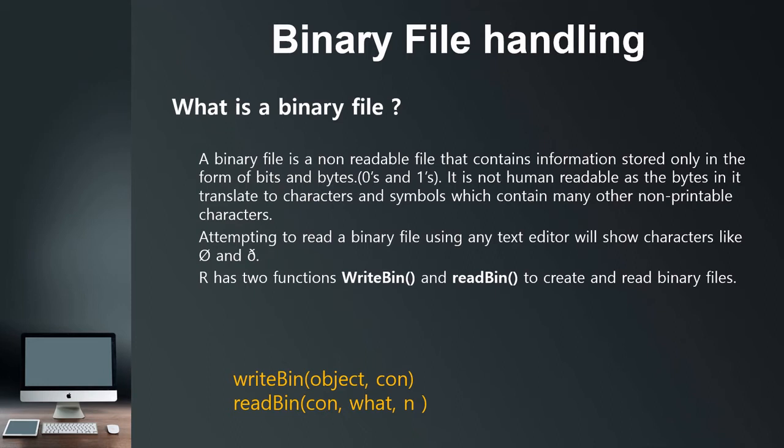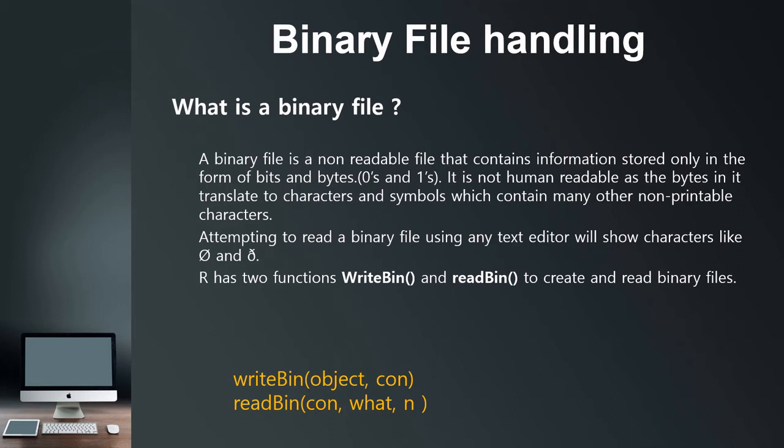The next is binary file handling. So what is a binary file? A binary file is a non-readable file that contains information stored only in the form of bits and bytes, which is 0 and 1. It is not human readable, as the bytes are translated into characters and symbols which contain many other non-printable characters. This is used especially to store things like passwords or some encryption. R has two functions, writeBin and readBin, to create and read the binary file.